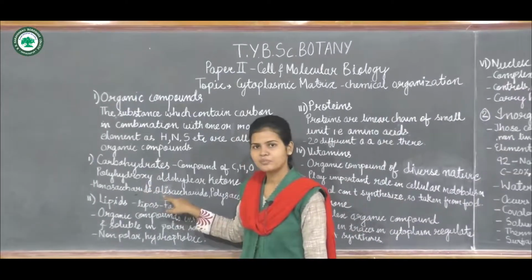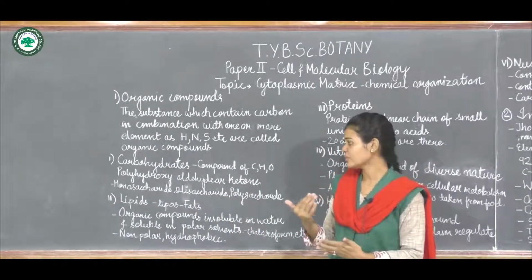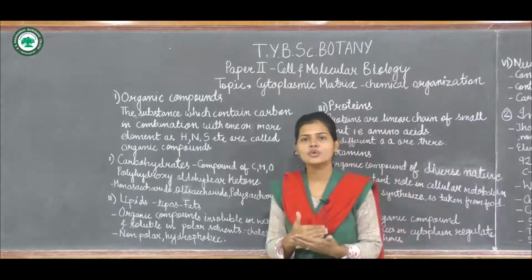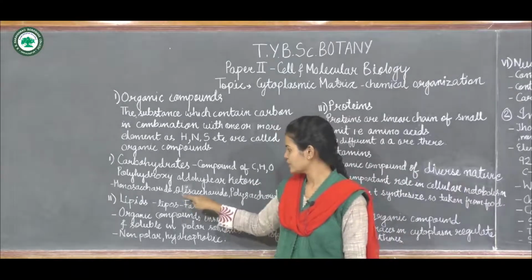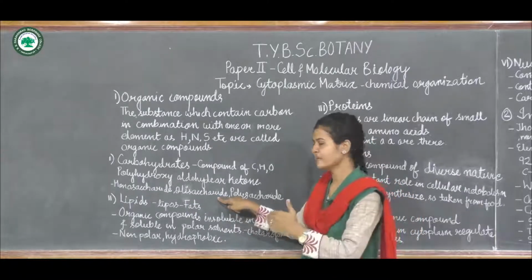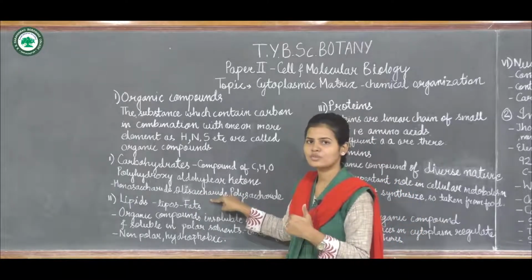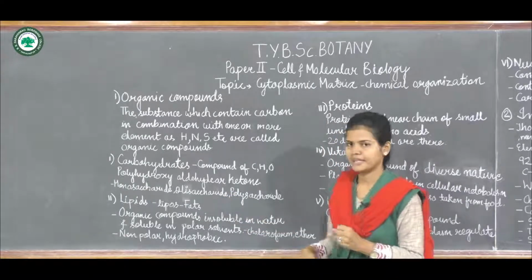Now oligosaccharide means what? It contains more than one, or we can say 2 to 10 saccharide units. So this is called an oligosaccharide. Next is polysaccharide.